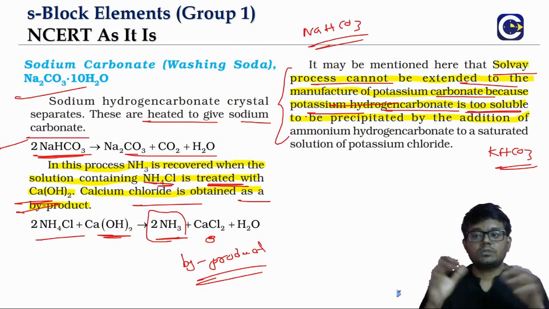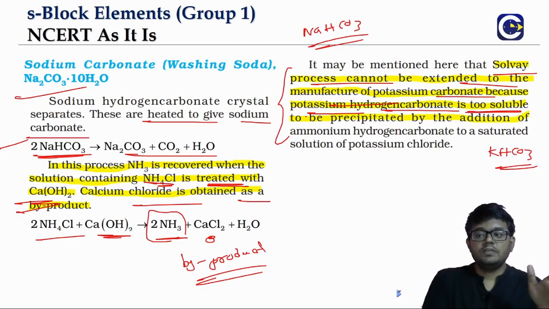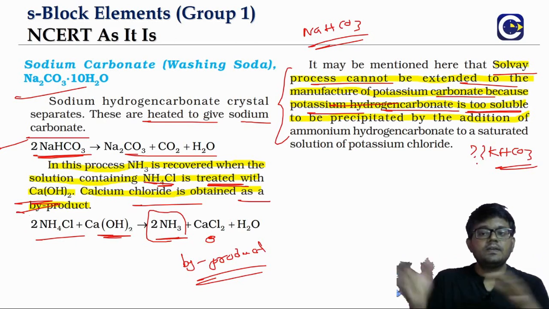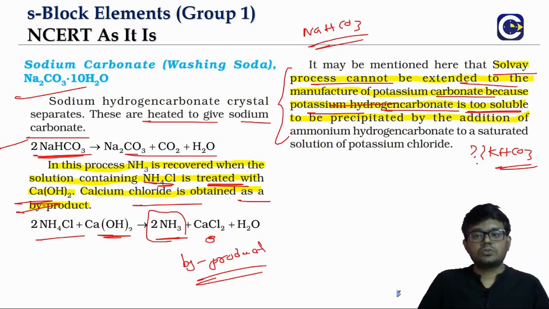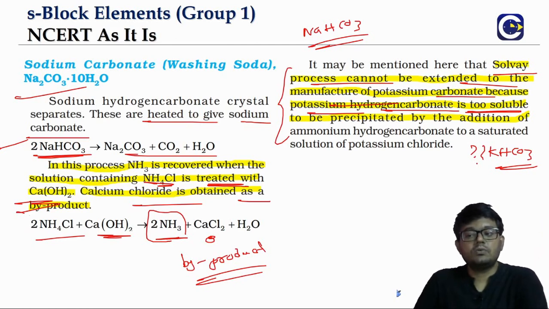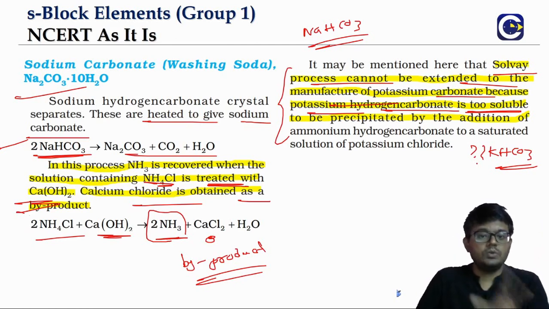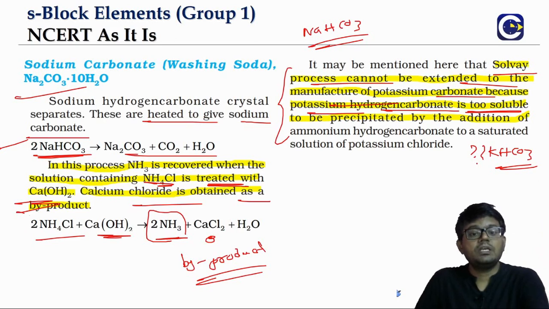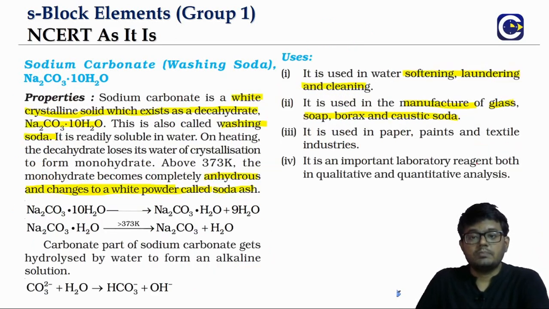It will not precipitate out. Only if it precipitates out can we take it out and heat it, but that does not happen. So this is another possible reasoning question: why is the Solvay process only for the preparation of sodium carbonate?